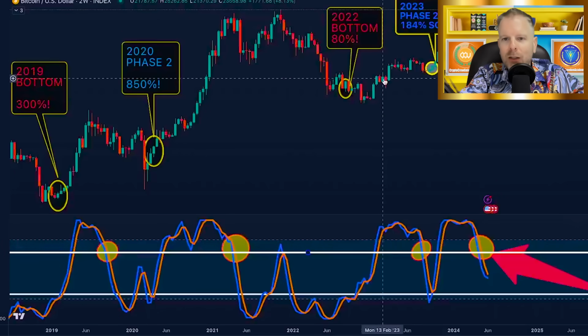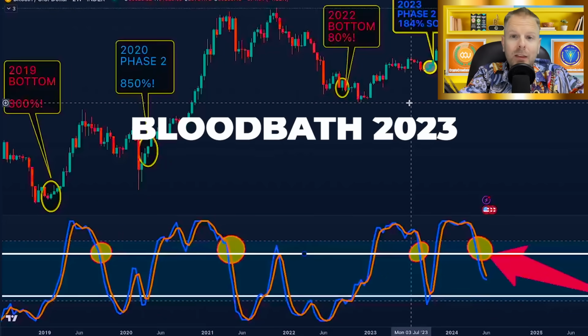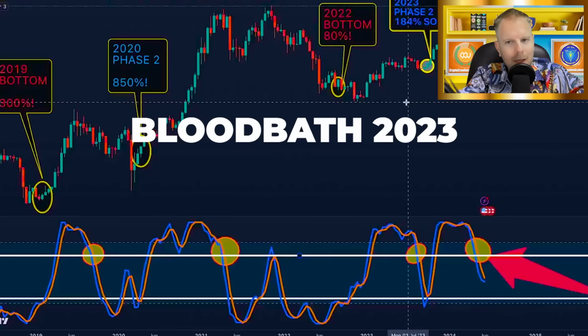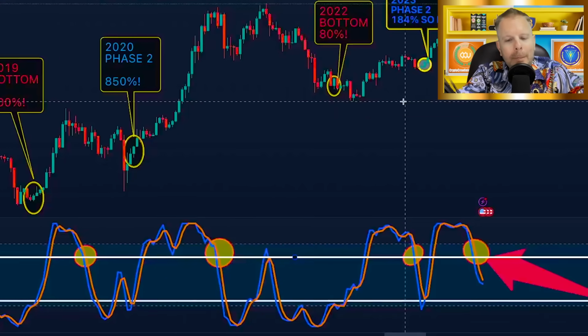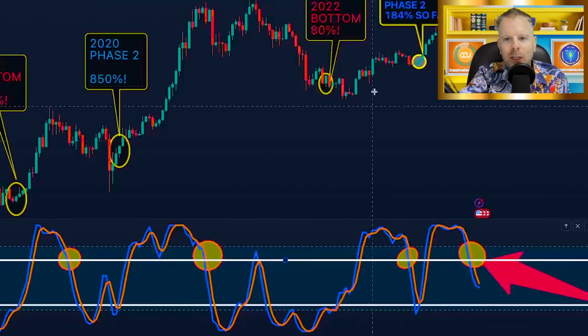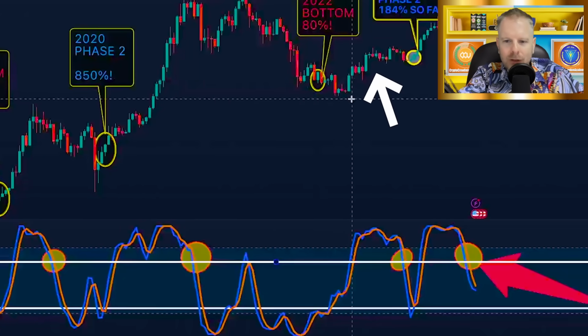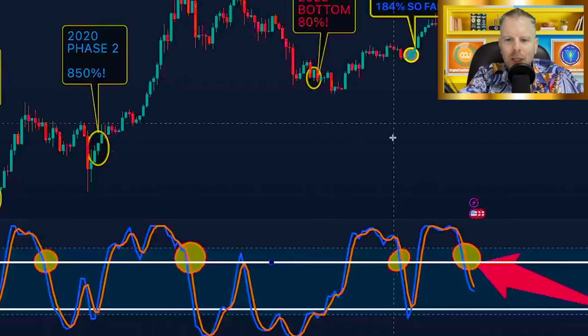Absolutely parabolic in 2023, even though they told us every world's top economists all across the countries were all screaming the same thing, bloodbath 2023. Well, the exact opposite happened, right? So we ended up going crazy high through here and started that parabolic phase 1 that dragged us out of this bear market and into a bull market.